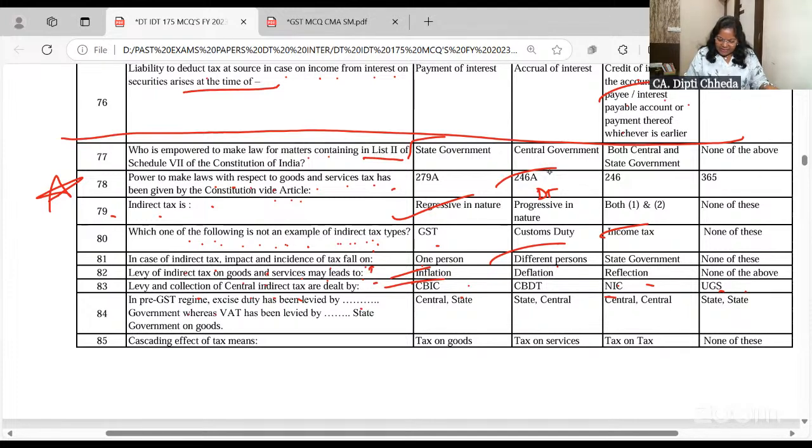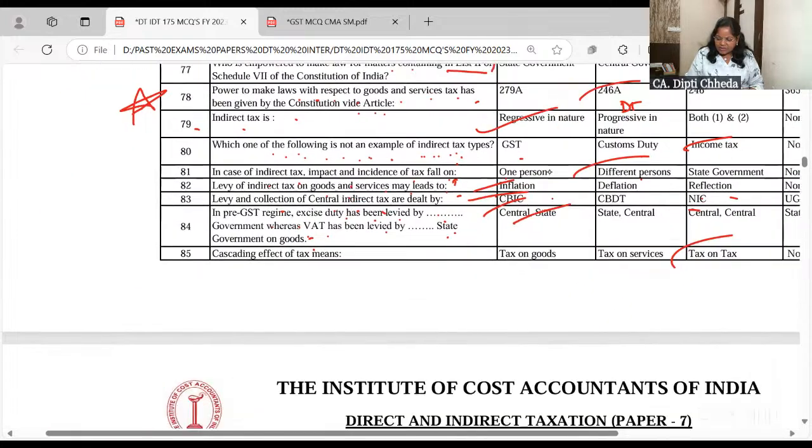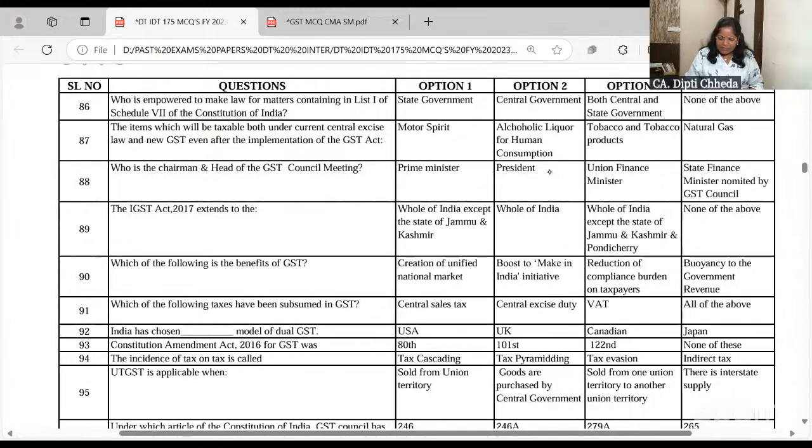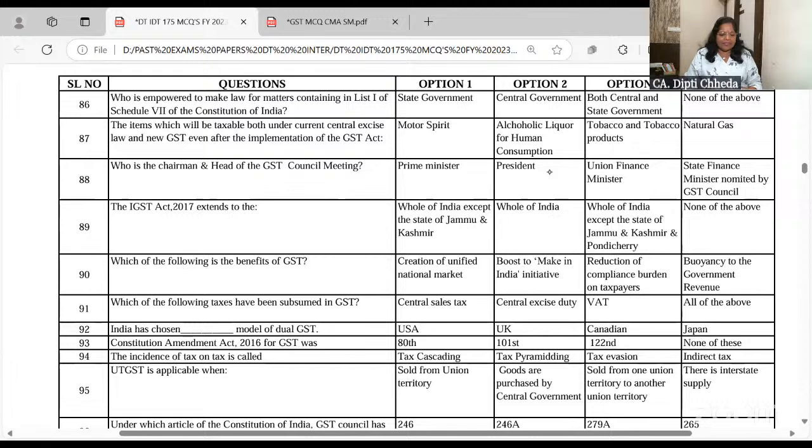In pre-GST, excise duty have been levied by government, whereas VAT has been levied by dash government. Okay. Excise duty was by center and VAT was by state. हाँ, AP VAT, Maharashtra VAT, ऐसे अलग अलग state के VAT tax were there. Cascading effect means tax on tax. Tax on tax is nothing but cascading effect.